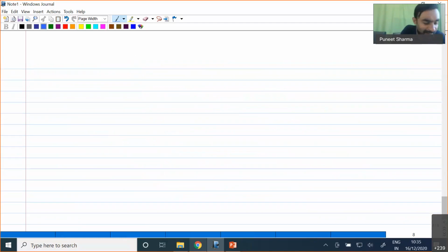Now one important thing we have: we write one polytropic equation, and this polytropic equation helps us in giving the relationship between pressure and volume.